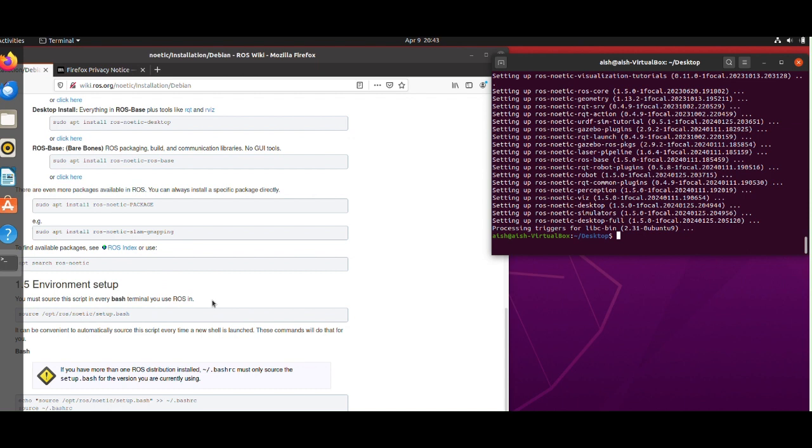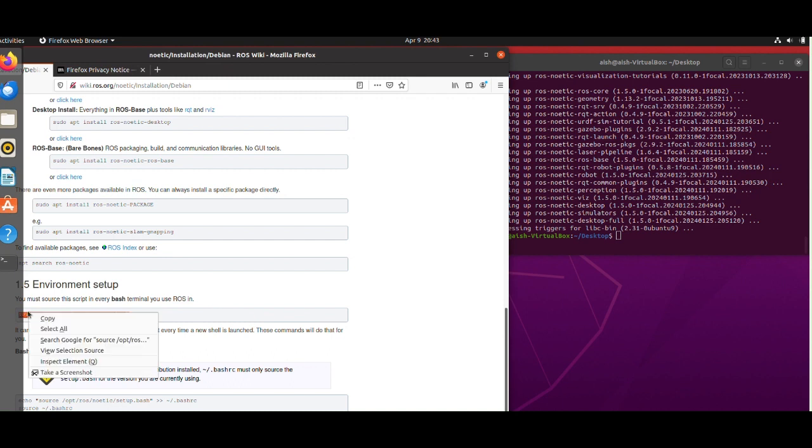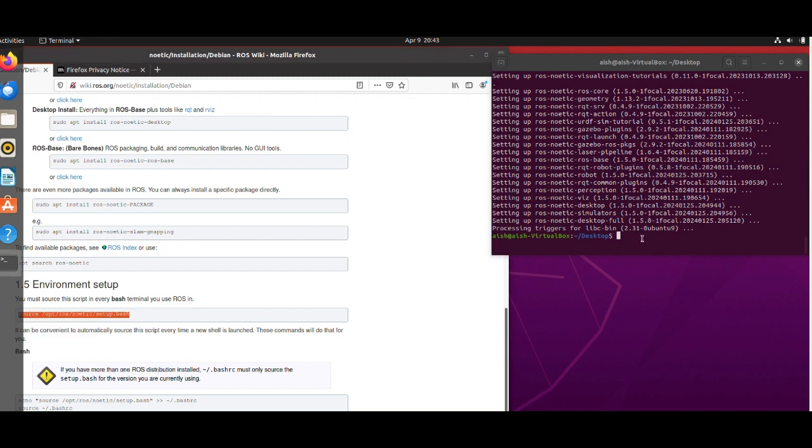Once it is done, we have to set up our bash file with this command. So I am setting up the bash, paste, yeah. So now it's done.